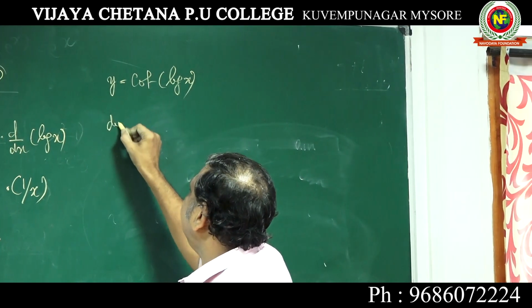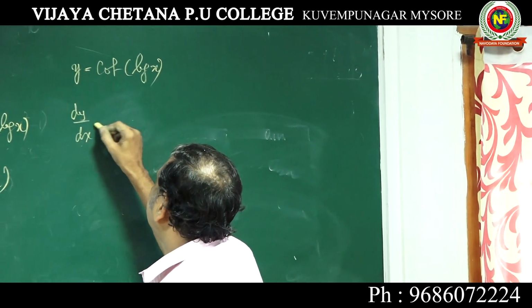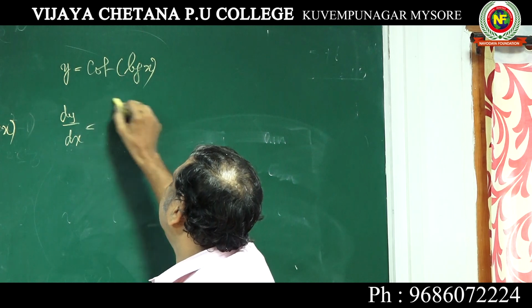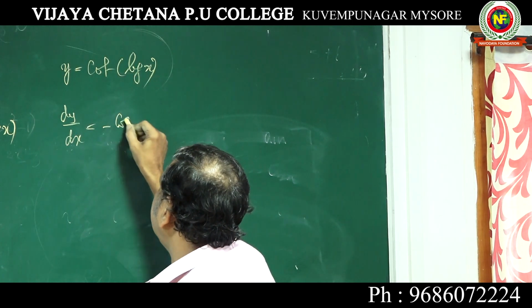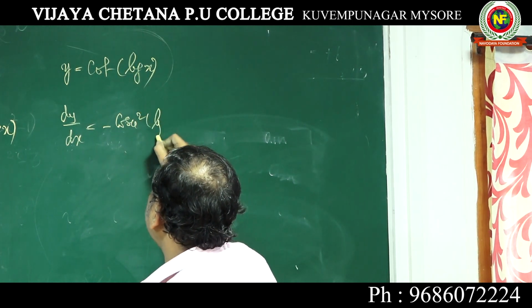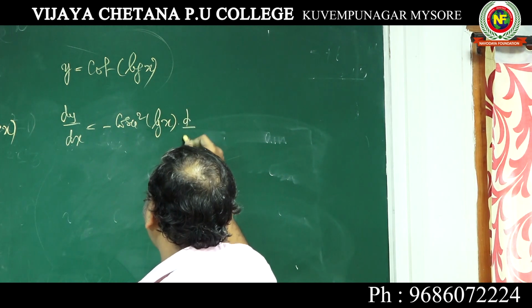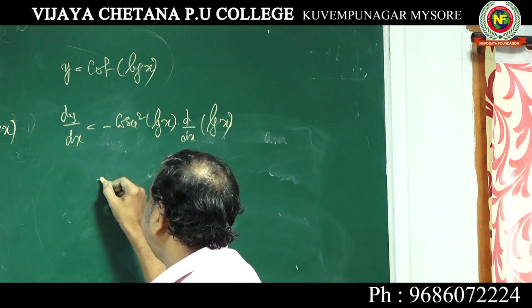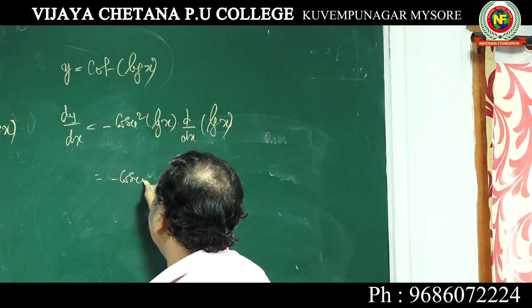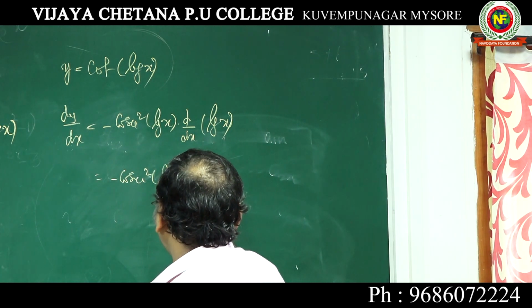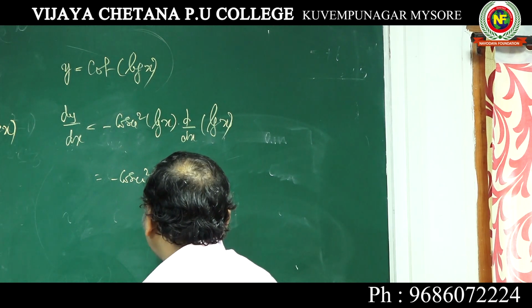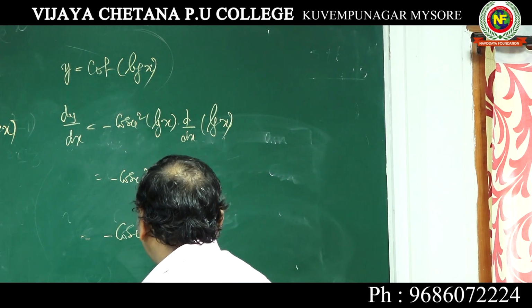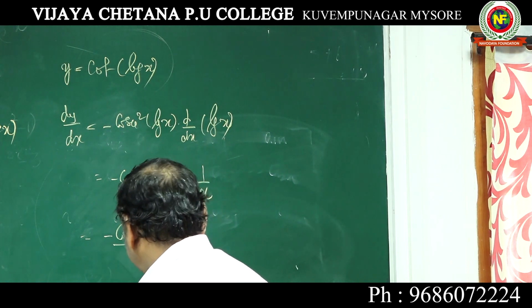When you differentiate, dy by dx, cot log x is cot x, and the differentiation of cot x is minus cosecant square log x into d by dx of log x, and d by dx of log x is 1 by x. Answer is minus cosecant square log x by x.